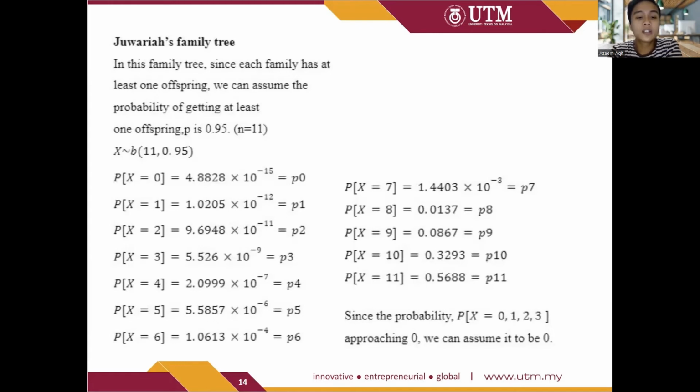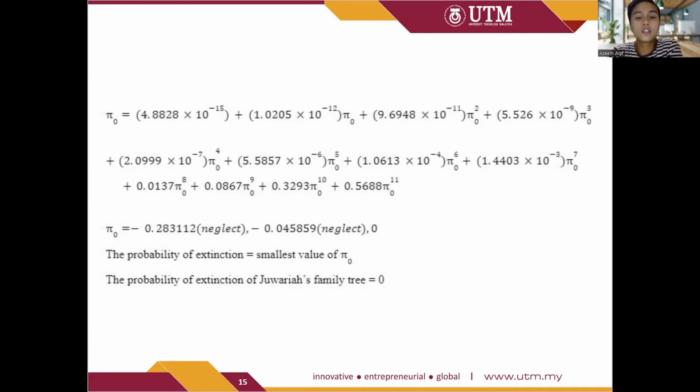In this case, we can see that since the probability of X equal to 0, 1, 2, and 3 are approaching 0, we assume it to be 0 since the value is very, very small. We can see here that the smallest value will be 0, which is logical since Juwariah's family is big, so the probability of extinction will be 0.